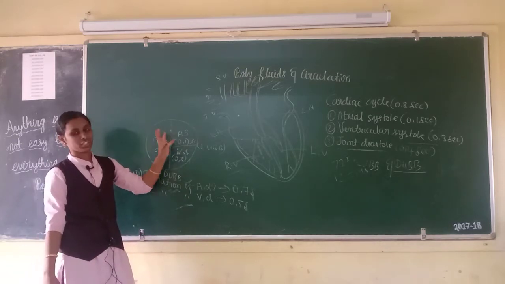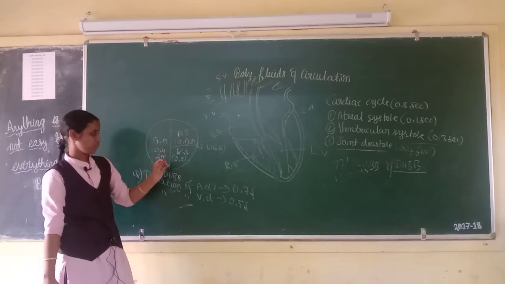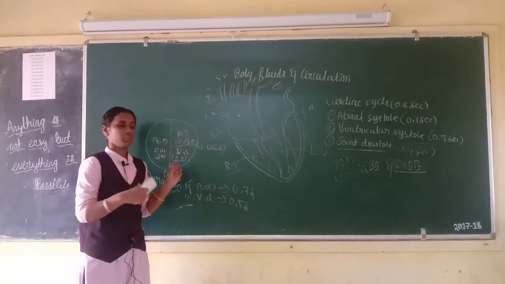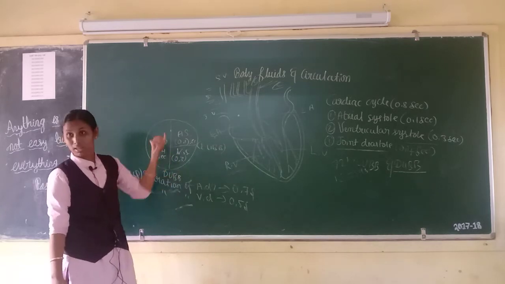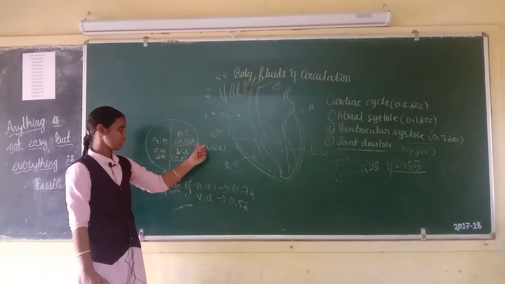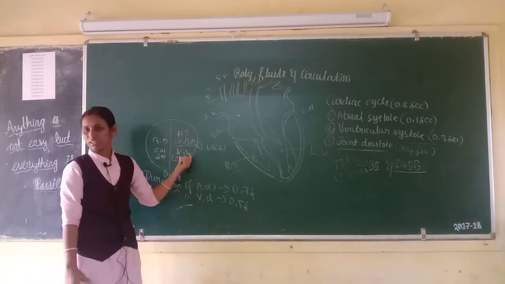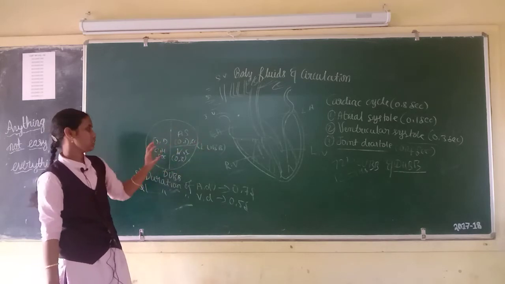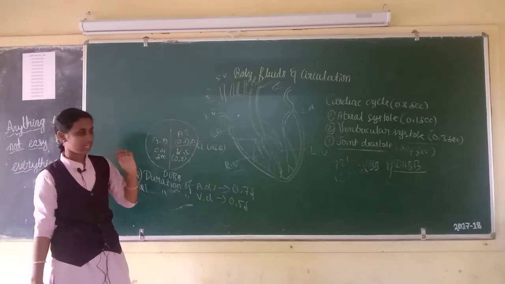Tell me the duration between lub and dub, that is 0.3 second. Duration between dub and lub, that is 0.4 plus 0.1, that is 0.5 second.